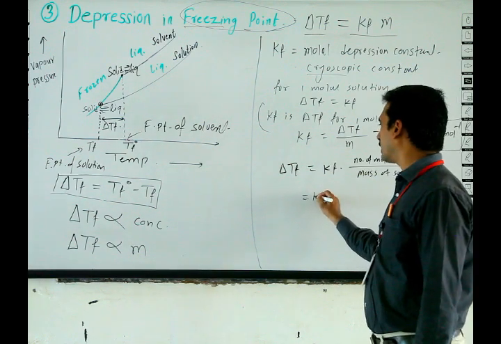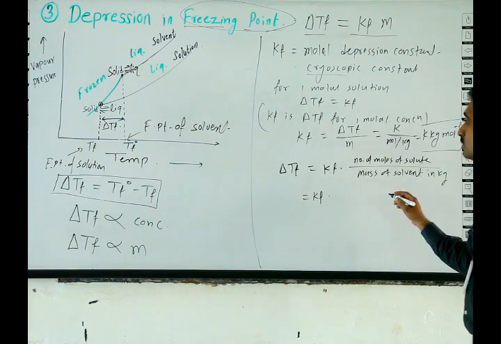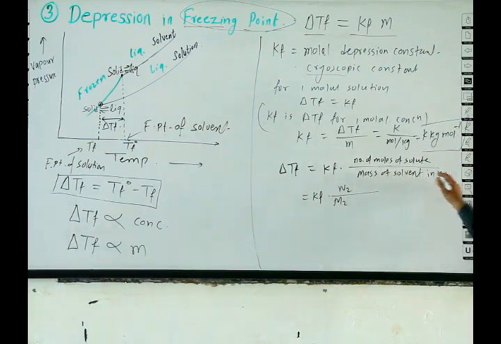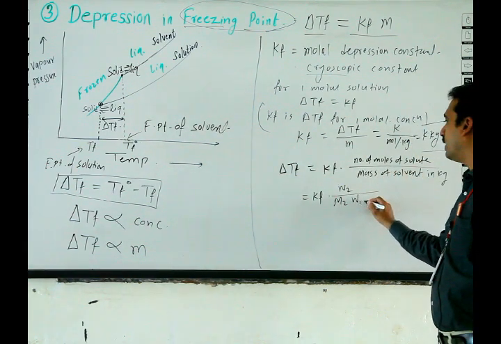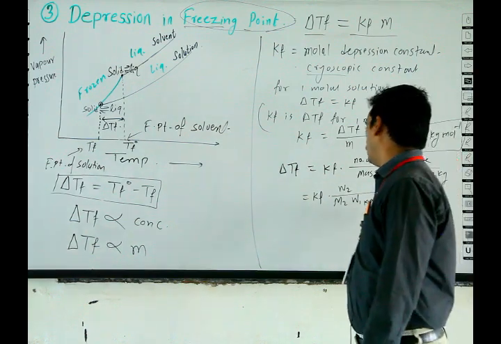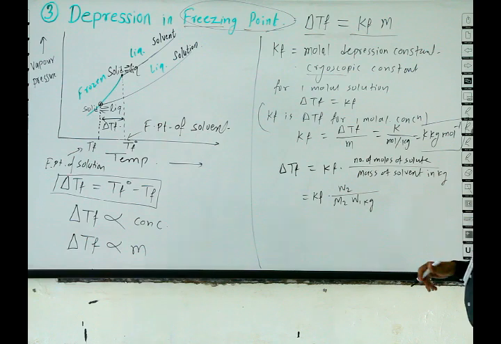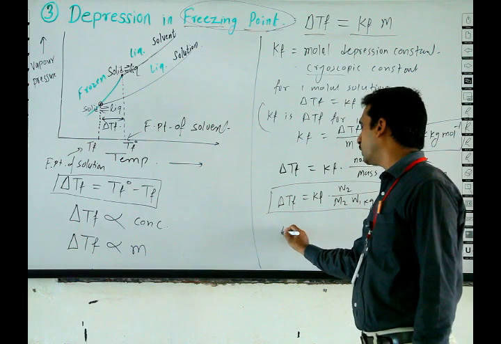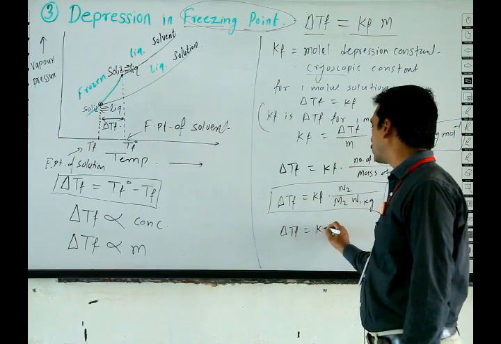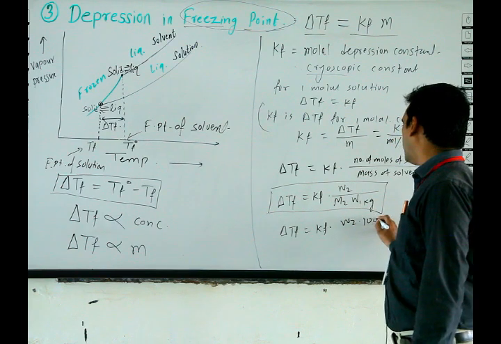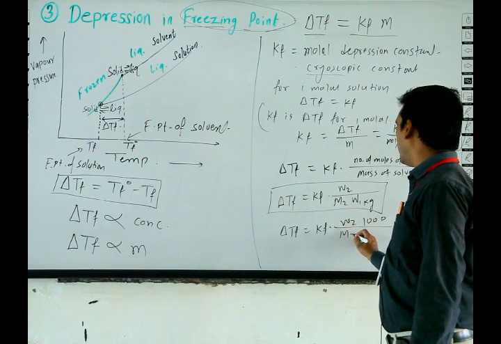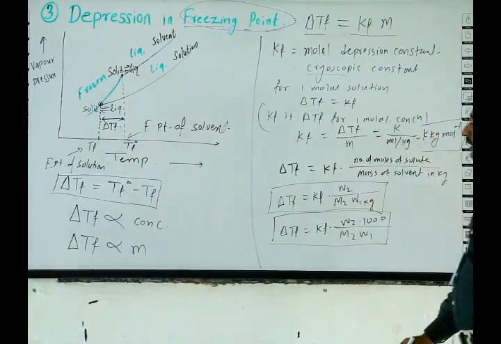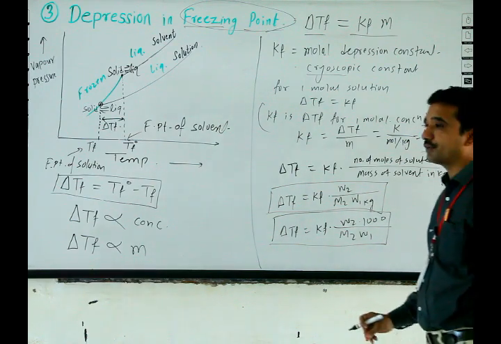Here the number of moles is W2 divided by M2, and the mass of solvent is W1 in kg. Convert the kg into gram. Here delta TF is equal to KF into W2 into 1000 divided by M2 into W1. Hence we find delta TF by using this equation.